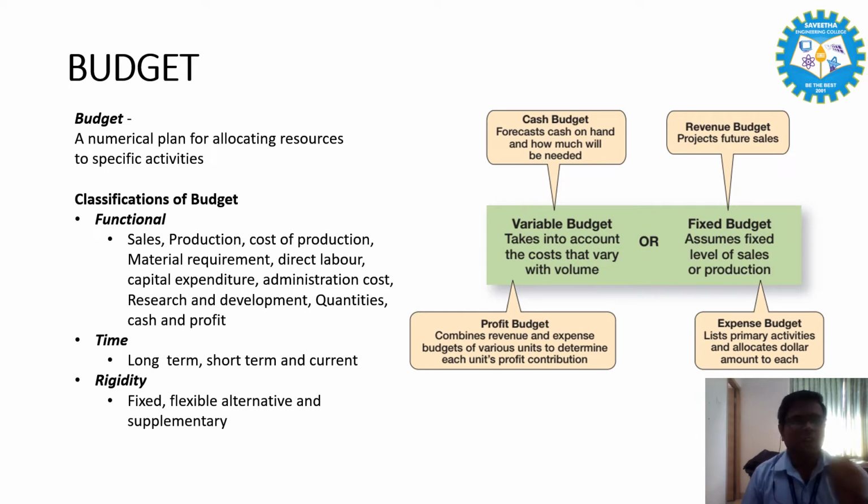The next one is administration cost budget. This budget contains the expenses in framing policies, directing the organization, and controlling the business operations. It covers the estimated expenditures of administrative offices and management salaries. The budget can be prepared with the help of past experience and anticipated changes.